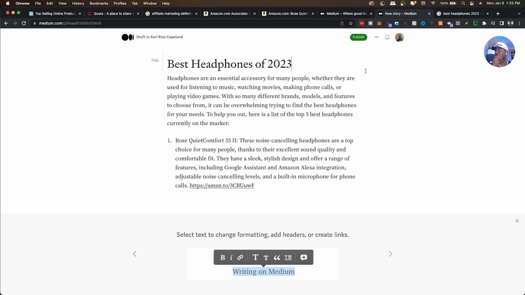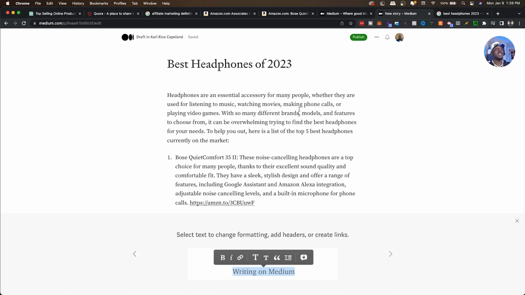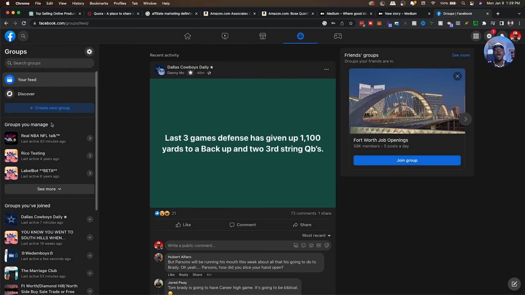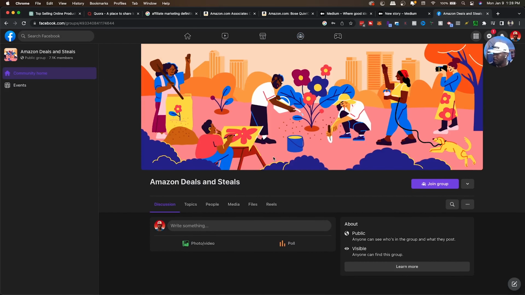Of course, if it's more dressed up, if it looks a little better, right? So as far as how to get traffic to those for the normal person, you could go to Facebook groups. You could go to different groups, like Amazon deals. You could join a group like Amazon Steals and Deals, because here's the logic. A lot of places are going to frown upon you just going in there and posting their links.